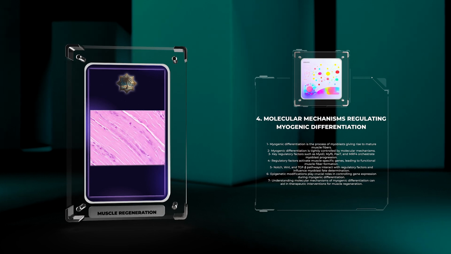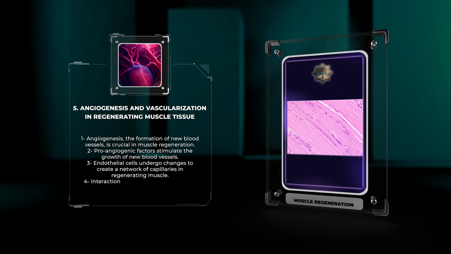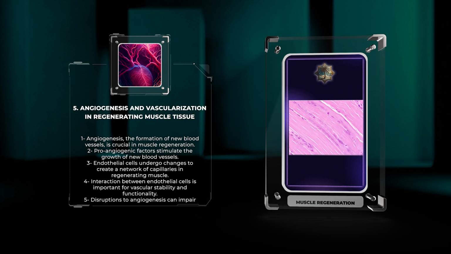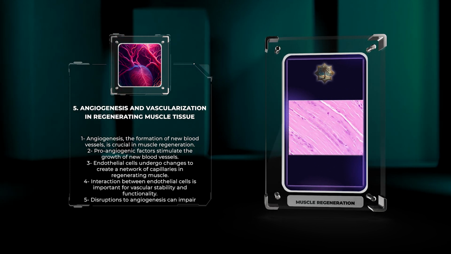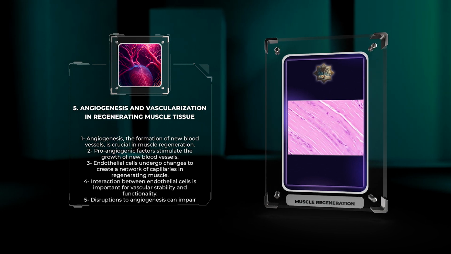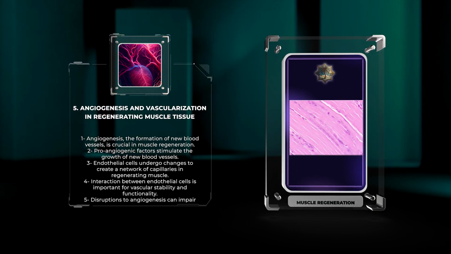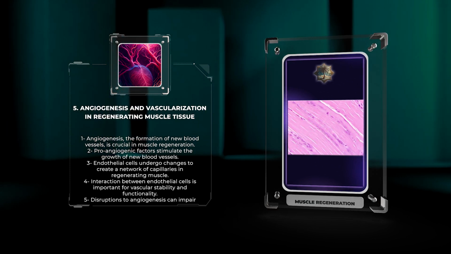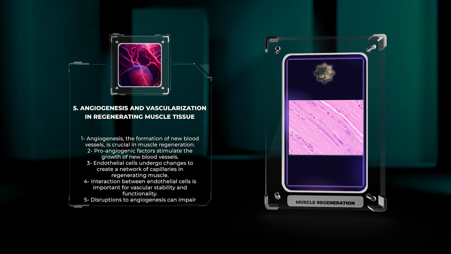In muscle regeneration, the formation of new blood vessels, called angiogenesis, is crucial for delivering oxygen and nutrients to the regenerating tissue. This process involves the upregulation of pro-angiogenic factors that stimulate the growth of new blood vessels from pre-existing ones. Endothelial cells, which make up blood vessels, undergo changes to create a network of capillaries in the regenerating muscle. The interaction between these cells is important for vascular stability and functionality. Disruptions to angiogenesis can impair muscle regeneration, highlighting the need to understand these mechanisms for developing better treatments.